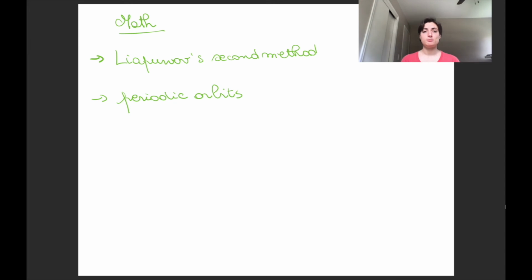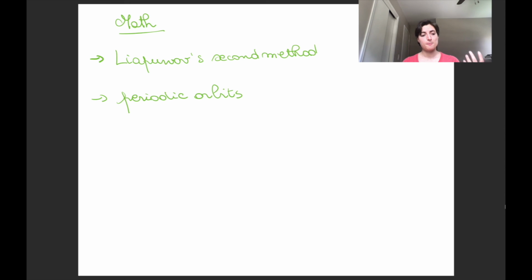So Lyapunov's second method is a direct method to understand the stability or instability of a critical point. We do that by thinking about how things behave around it, but the strength is that you don't need to know the solution for that. So it doesn't require a linearization approach. So it's going to be also useful in cases in which a linearization approach doesn't give you conclusive evidence about stability.